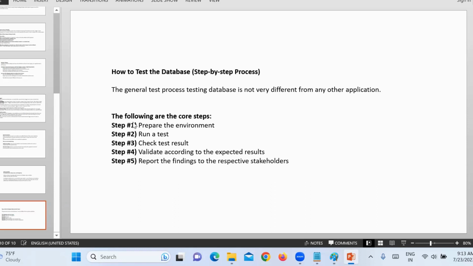Sit with the developers, understand the system, understand what the tables are and how they are related. If I do something in the front end and you don't understand where this data will go, ask the developer. Plus you also identify the scenarios, what you need to test, and get the confirmation from your lead or your manager or along with the client. This is all what we are going to test, is this okay or is something else required to be tested? If you have written some points, these are all the things we are planning to test. Is this sufficient or do you need anything more to be tested? Get the confirmation, then you test those scenarios, right?